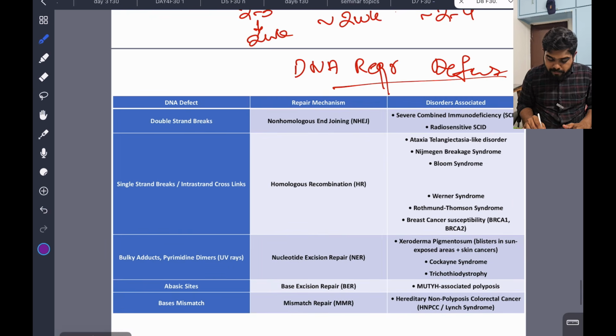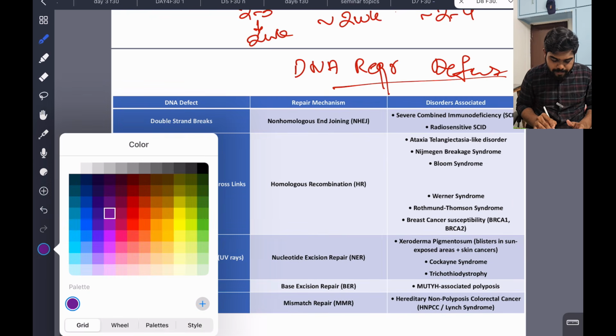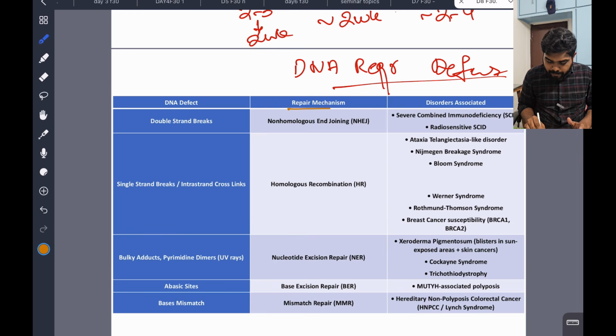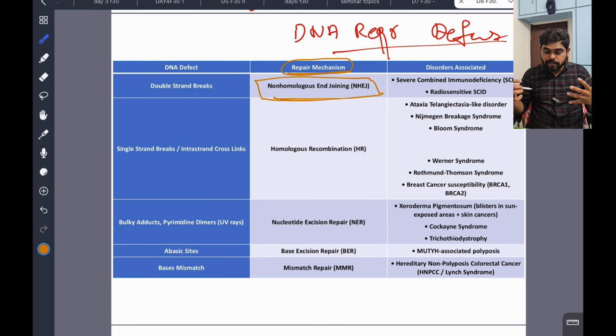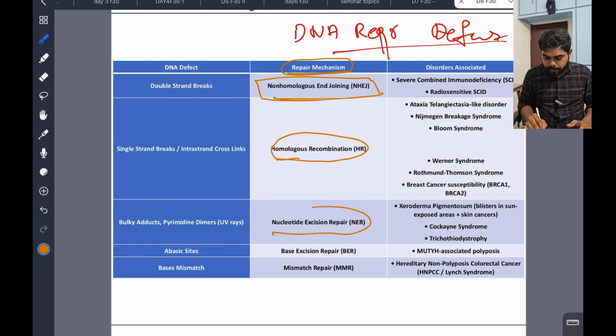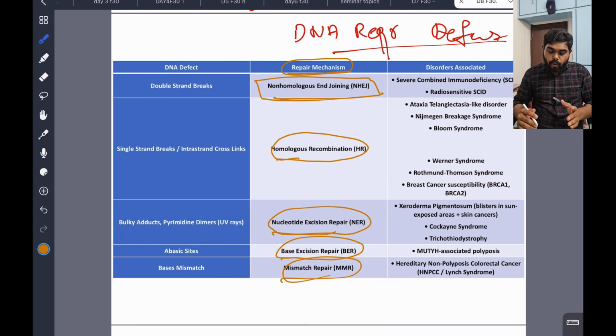First, look here at the repair mechanisms. We have NHEJ, non-homologous end joining, homologous recombination, nucleotide excision repair, base excision repair, and mismatch repair. These are all repair mechanisms. If there is any problem in these repair mechanisms, it will cause some diseases. That we will see.